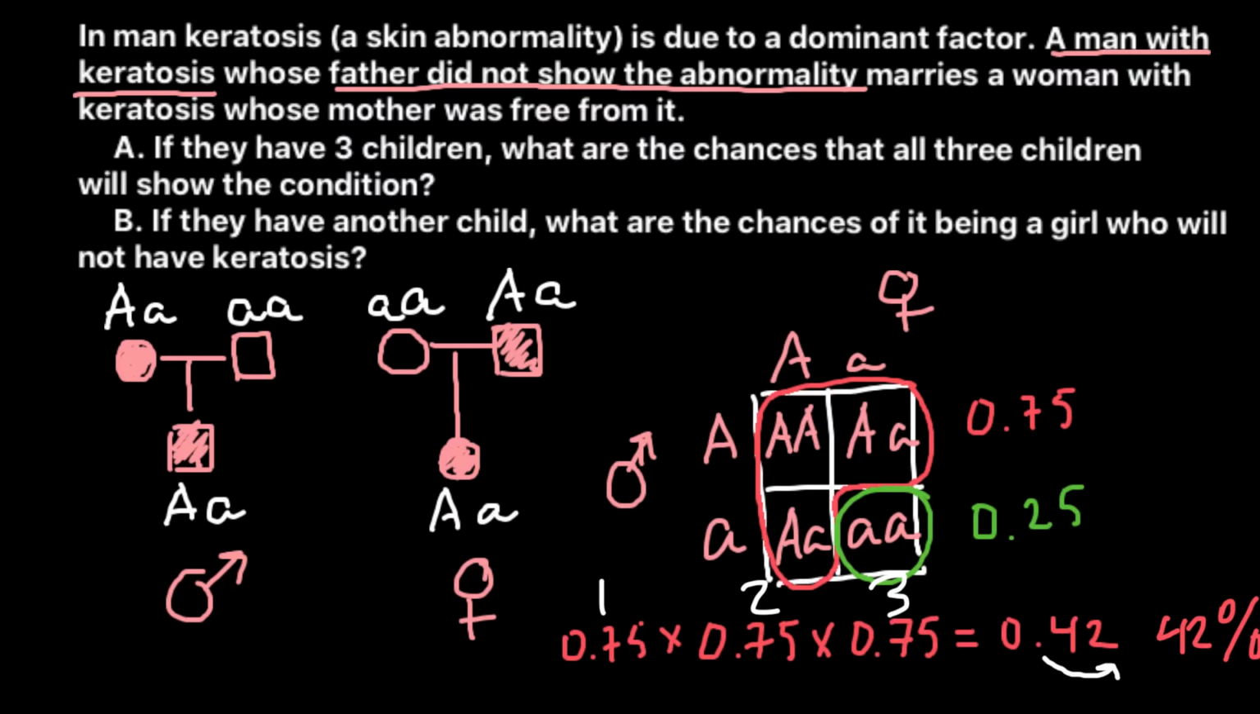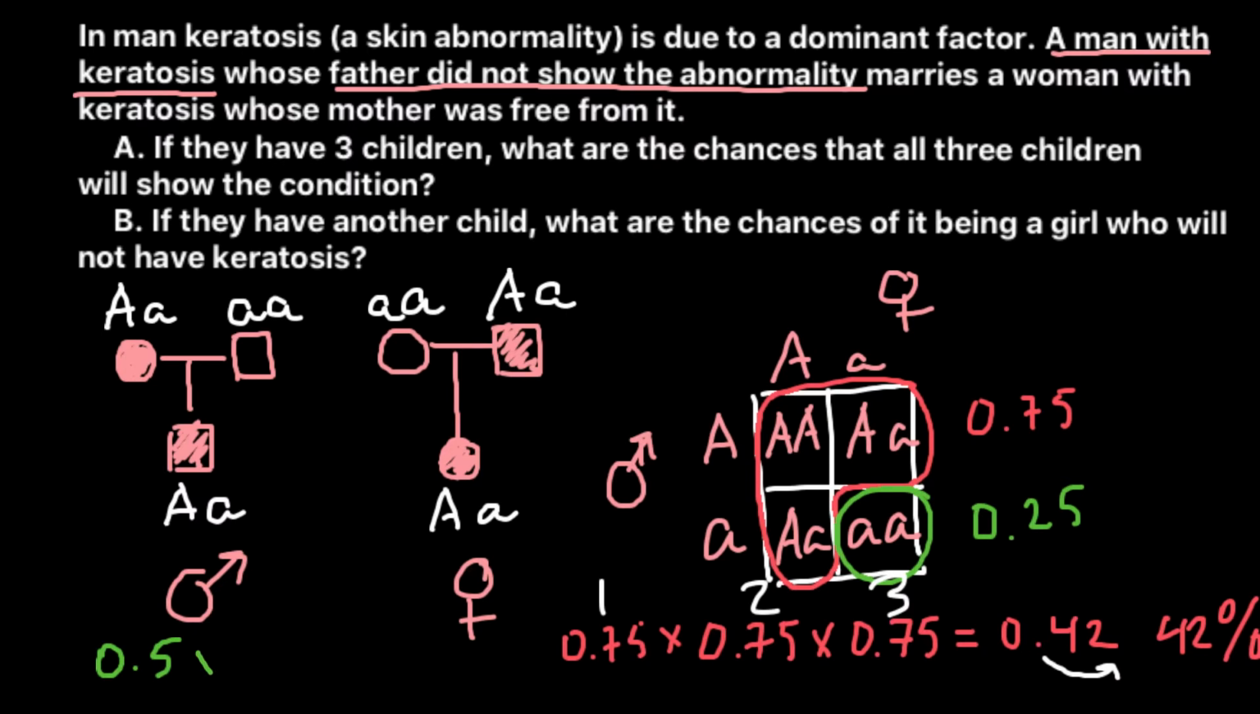And now question B, if they have another child, what are the chances that this child would be a girl who will not have keratosis? Every time this family conceives a child, they have the same equal probability to have either a boy or a girl. So 50% chances that they would have a girl and 50% chances that they would have a boy. So chances that the next child would be a girl is 0.5, and chances that this girl would be genotypically normal is 0.25 or 25%.